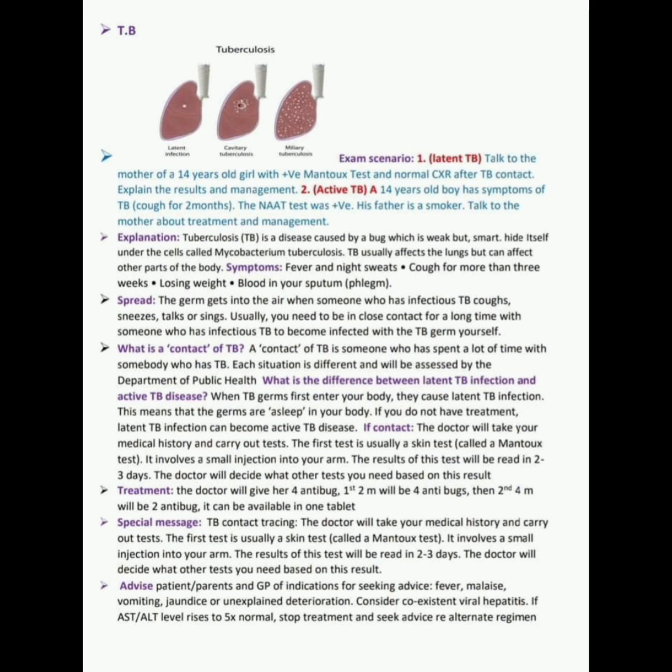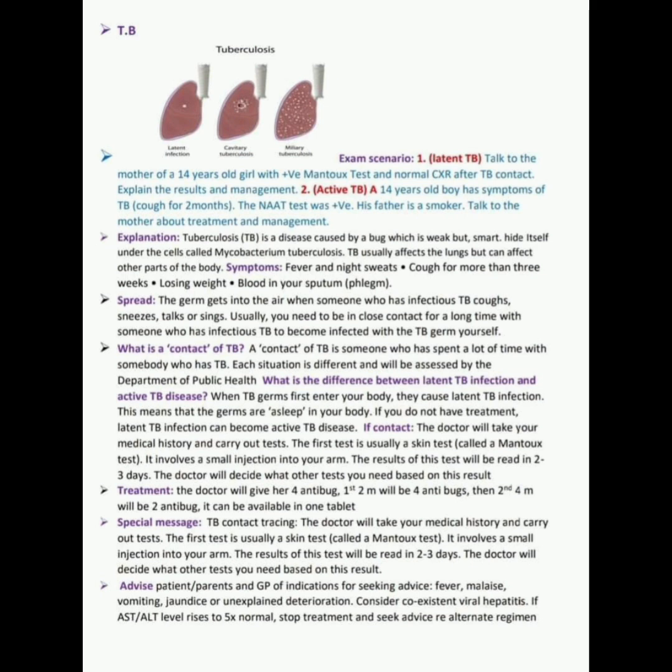So there are two exam scenarios that come. First one is latent tuberculosis and the next one active tuberculosis. The task of latent tuberculosis is: talk to the mother of a 14-year-old girl with a positive Mantoux test and normal chest x-ray after TB contact. Explain the result and management.